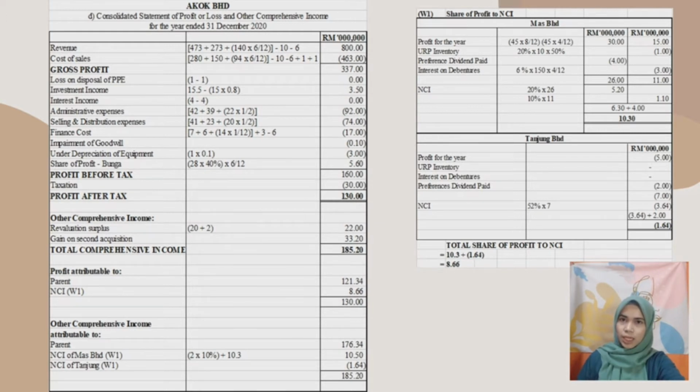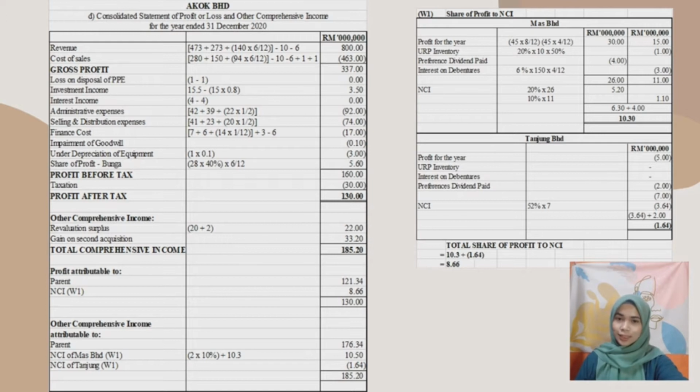Next, we have to include the revaluation surplus for other comprehensive income from additional information and the gain on second acquisition as shown in 1C just now. Then we will get RM185.2 million of total comprehensive income. As for the consolidated SOPL, we have to include profit attributable to the parent company amounting to RM121.34 million and NCI of RM8.66 million for Mas Berhad and Tanjung Berhad.